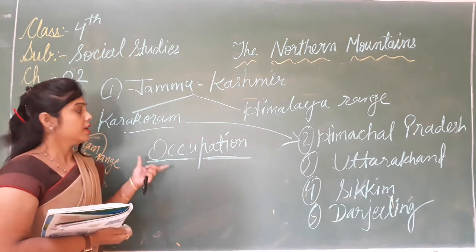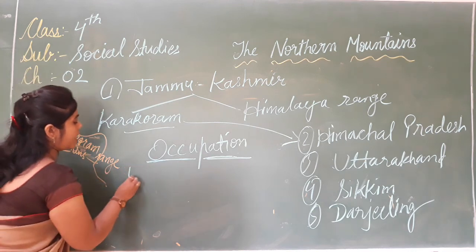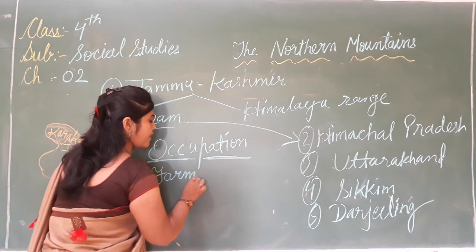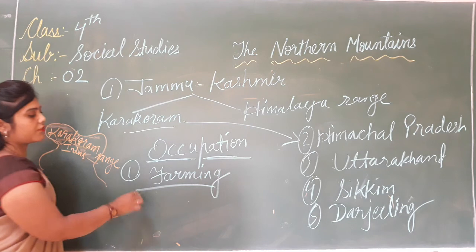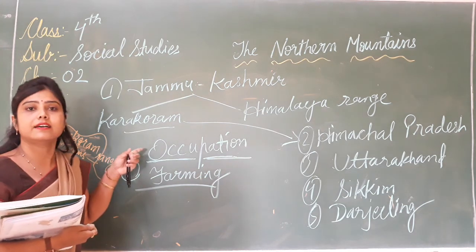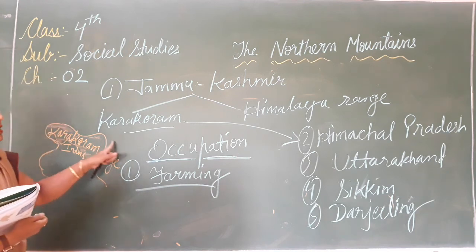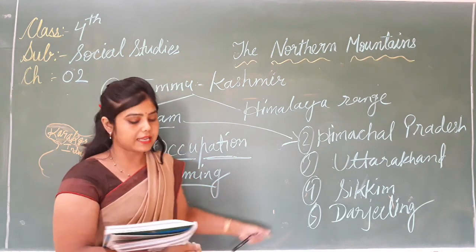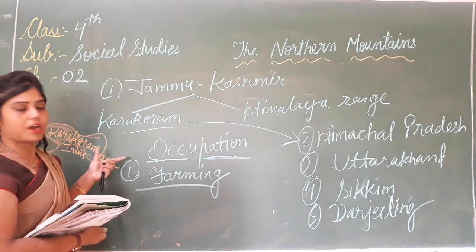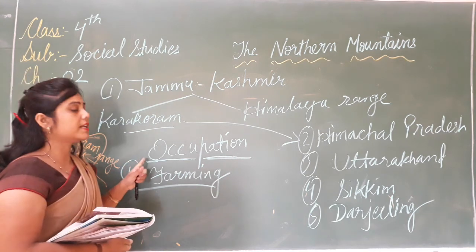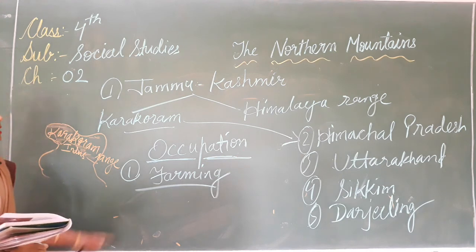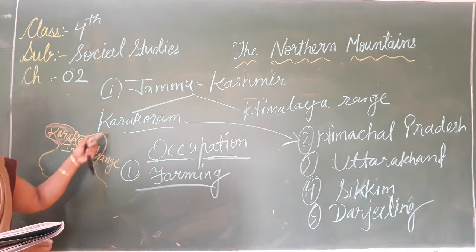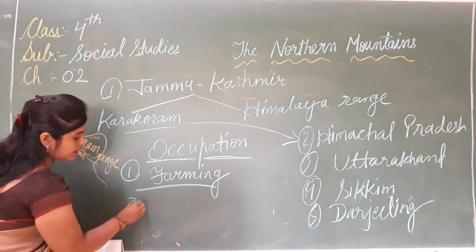First, the main occupation is farming. Farming is the main occupation of the people living in that range, in the states that come in this range: Jammu Kashmir, Himachal Pradesh, Uttarakhand, Sikkim and Darjeeling. Farming is the main occupation of the people living here.